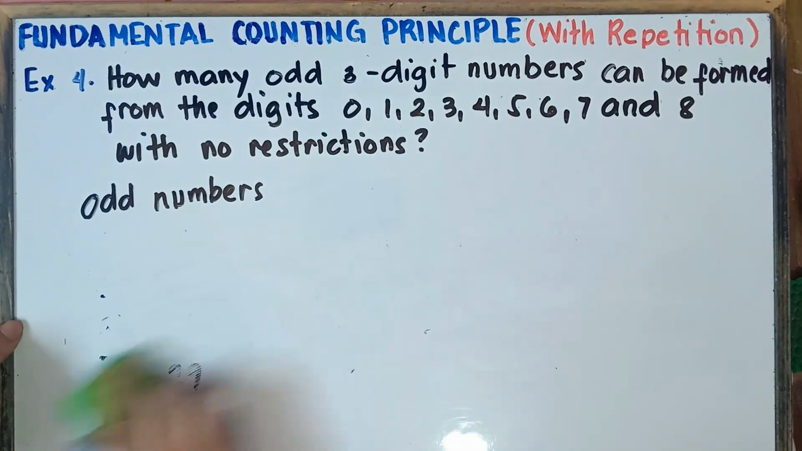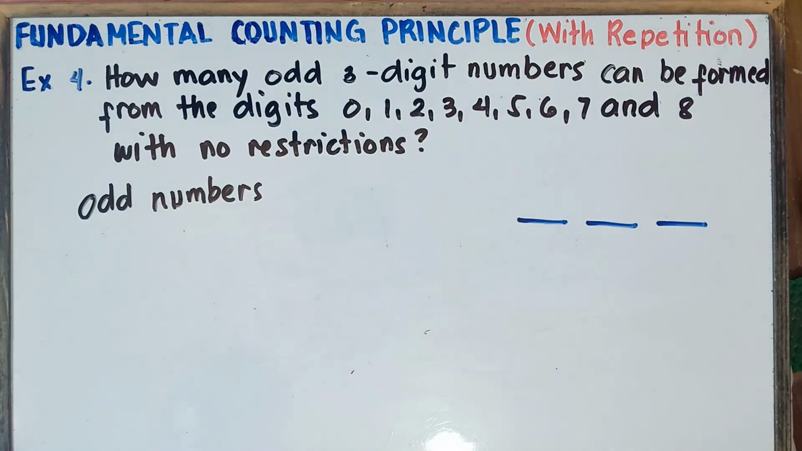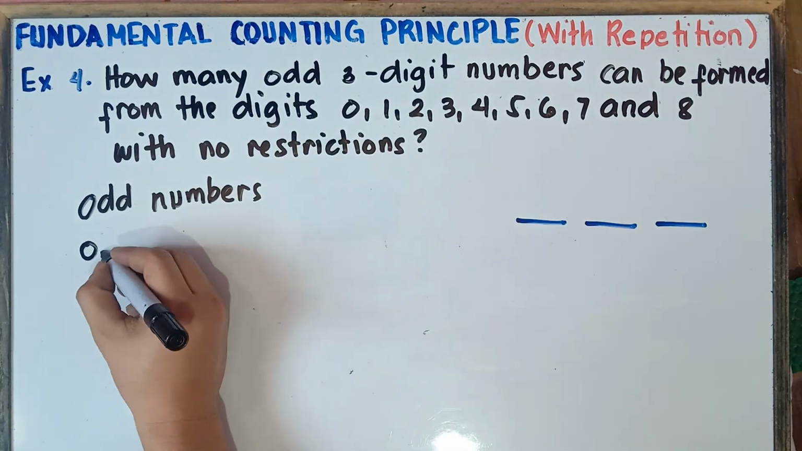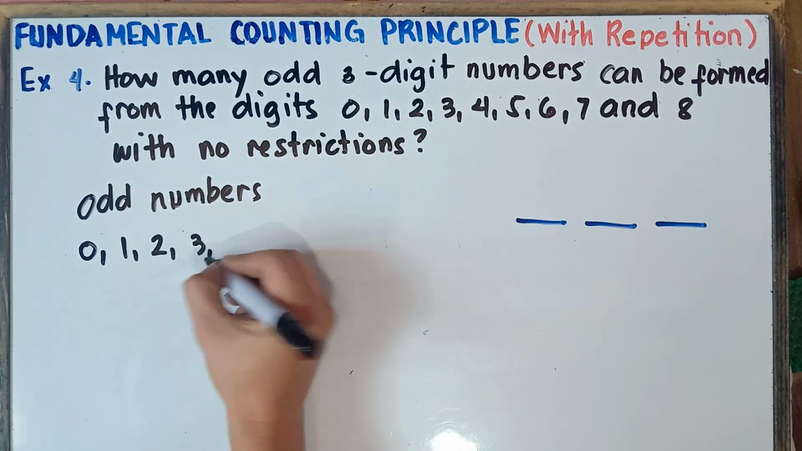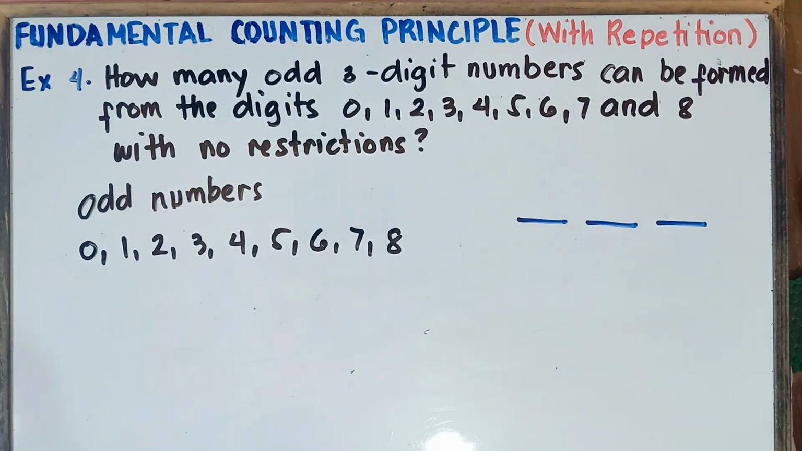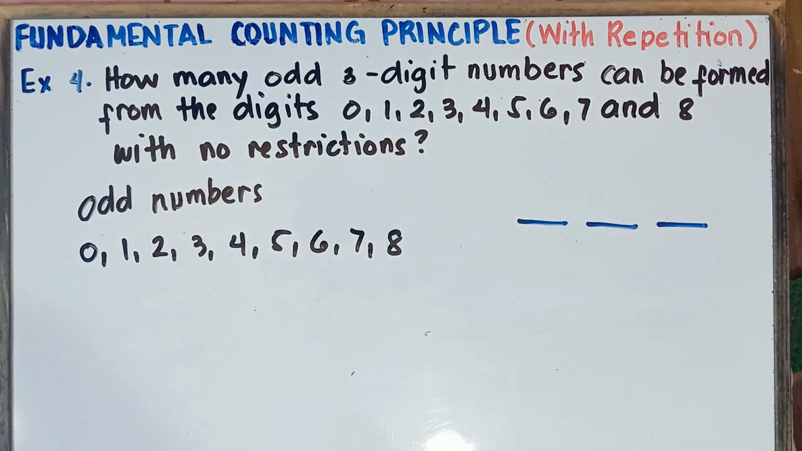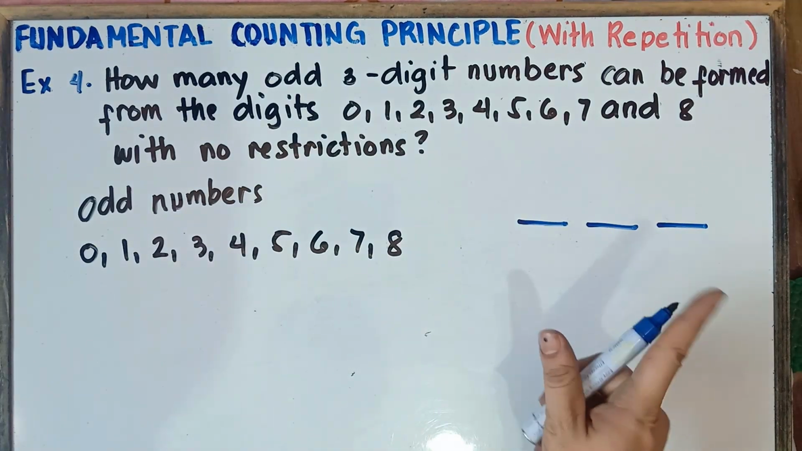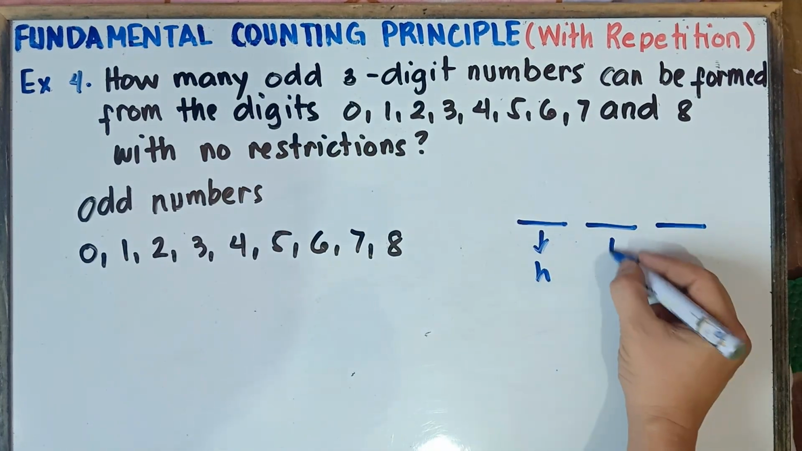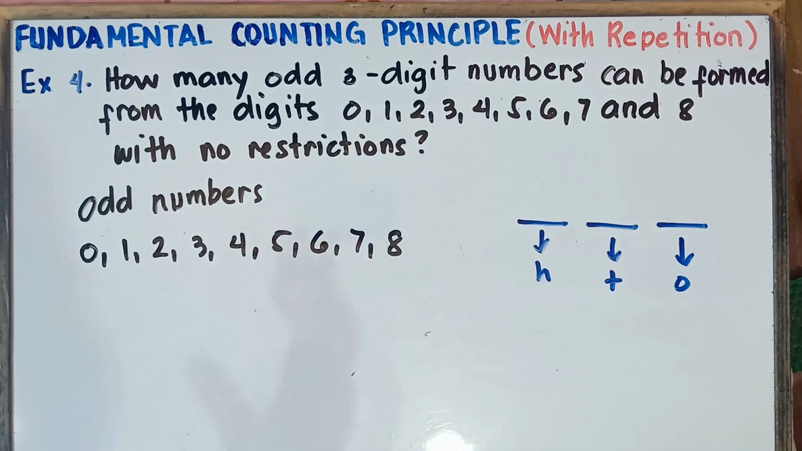Alright, so we're looking for 3-digit numbers and it should be odd numbers. And the given numbers, we have 0, 1, 2, 3, 4, 5, 6, 7, and then 8. Now, the first thing that you need to do, class, if you have an example like this, quite tricky, you start with ones. Once again, the place value, this will be hundreds, this will be tens, and this will be ones. If you have a tricky example like this, looking for a 3-digit odd number, you will start with ones, class.